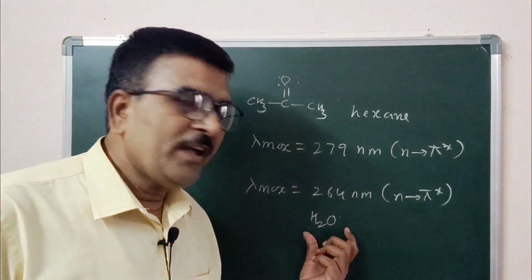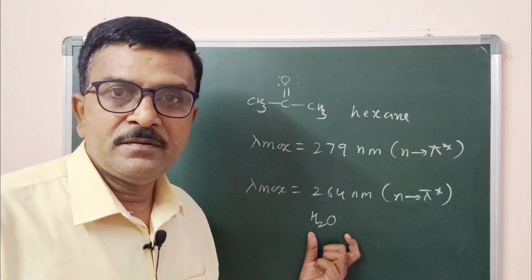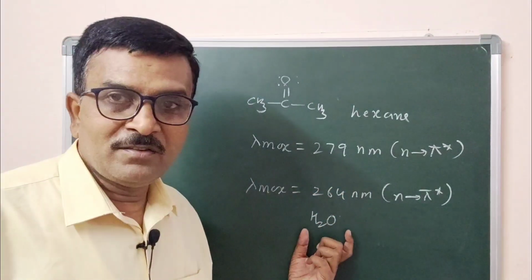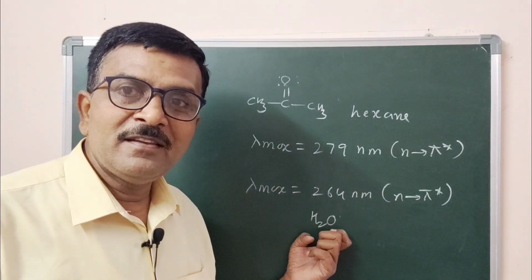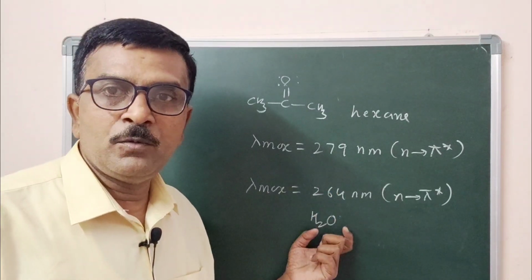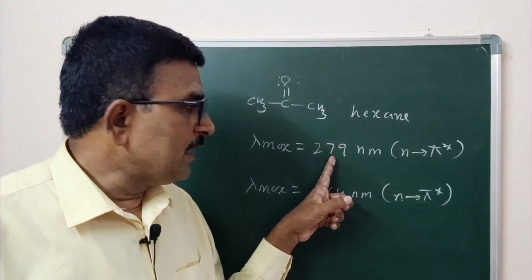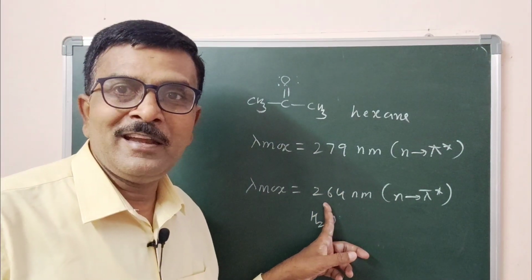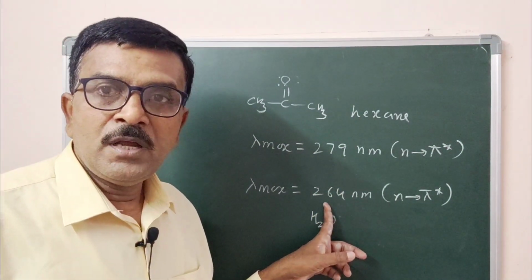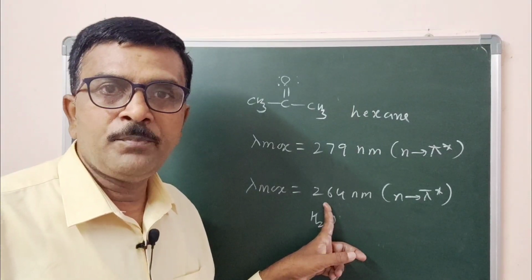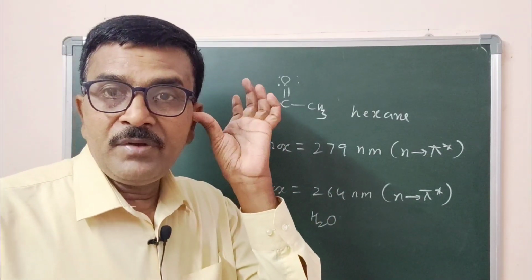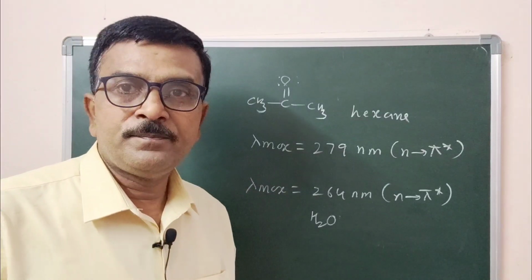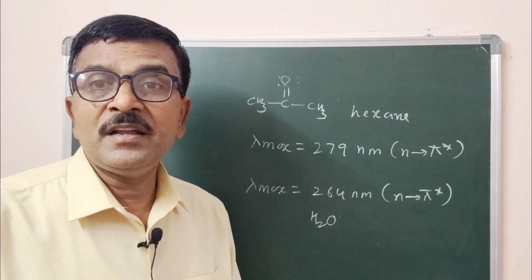Here it is a polar solvent. So due to the polar solvent, the absorption maxima of acetone for its n to pi star transition is shifted from 279 to 264. What does it indicate? It is a hypsochromic shift, or we can also call it a blue shift. So this is about the solvent effect.